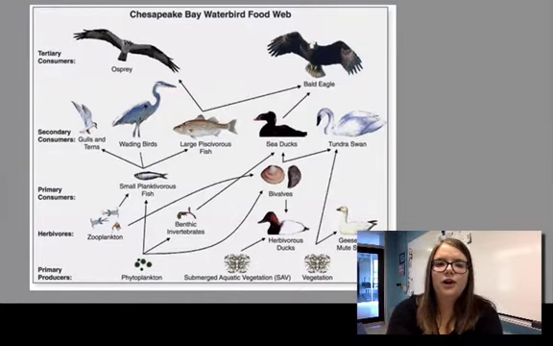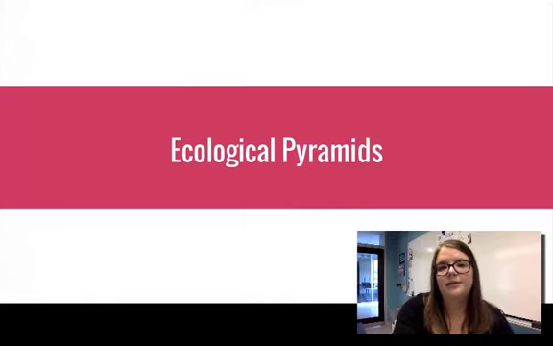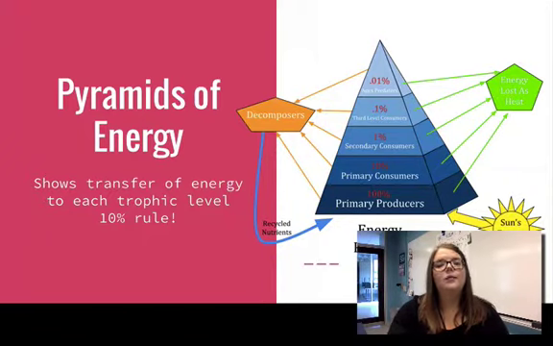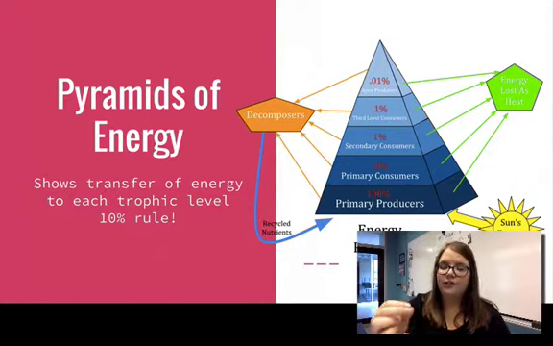The last thing we need to talk about today are ecological pyramids. So when you look at those trophic levels in an ecosystem, you can organize them into a couple different pyramids. The first is a pyramid of energy. So pyramids of energy show energy transfer from one trophic level to the next, usually by percentage. Remember, it's the 10% rule. We learned this in Standard 1. Only 10% of the energy from one trophic level moves to the next when they're eaten.